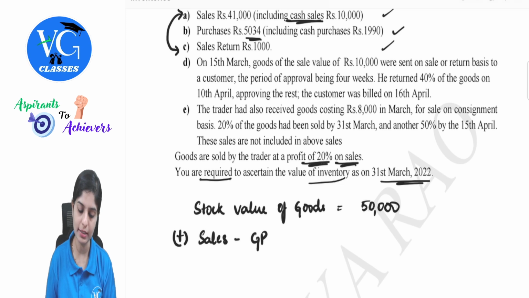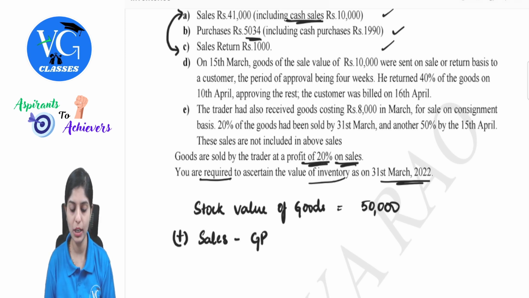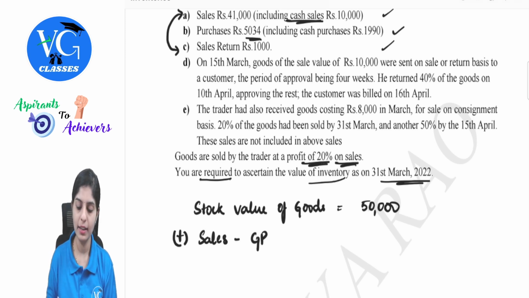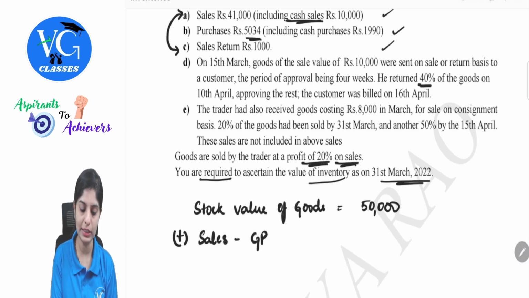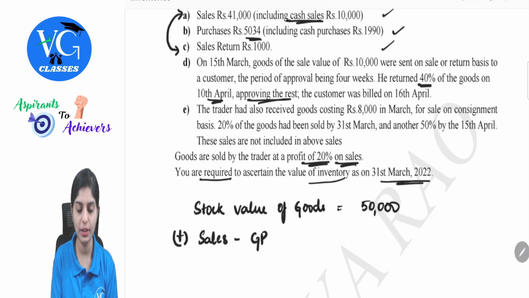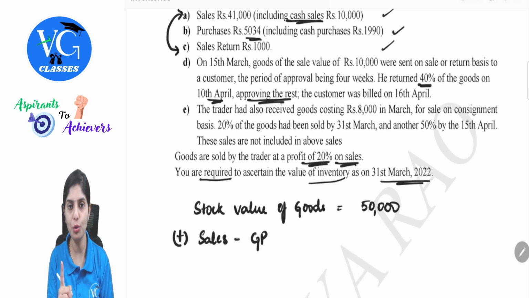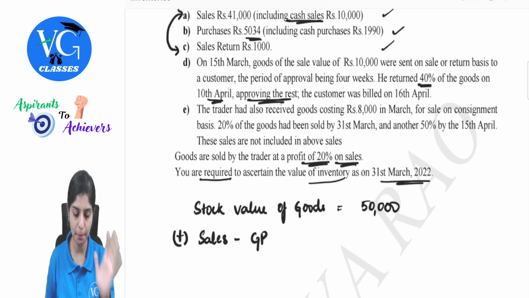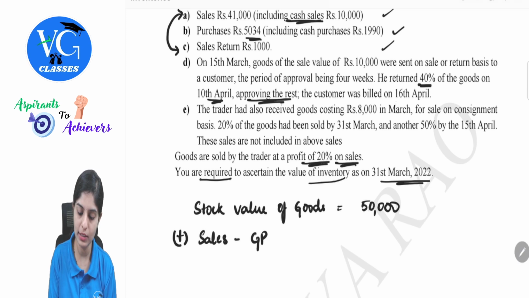Yes. Next, on 15th March, goods of the sale value of 10,000 were sent on sale or return basis to a customer. The period of approval being 4 weeks. He returned 40% of the goods on 10th of April, approving the rest. See, when such points are given, it becomes very important for you to note what is the question telling. They are clearly communicating it has been approved. So this is the case of goods sent on approval. The customer was billed on 16th April.